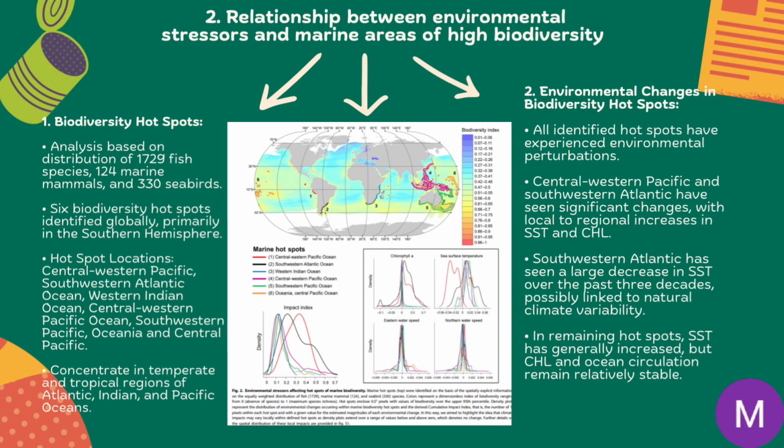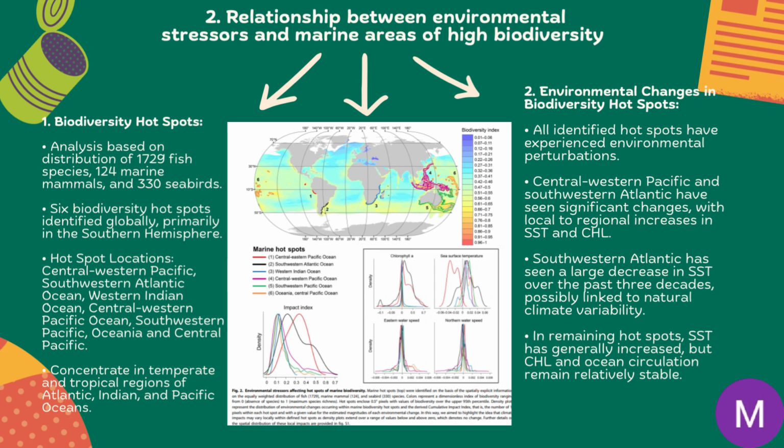The second one is the relationship between environmental stresses and marine areas of high biodiversity. Biodiversity hotspots: the analysis is based on the distribution of 1,729 fish species, 124 marine mammals, and 330 seabirds. Six biodiversity hotspots were identified globally, primarily in the Southern Hemisphere: Central Western Pacific, Southwestern Atlantic Ocean, Western Indian Ocean, Southwestern Pacific, Oceania, and Central Pacific. They are concentrated in temperate and tropical regions of the Atlantic, Indian, and Pacific Oceans.